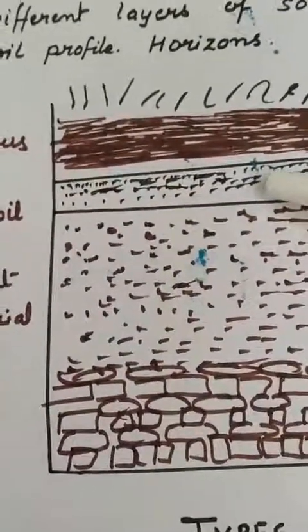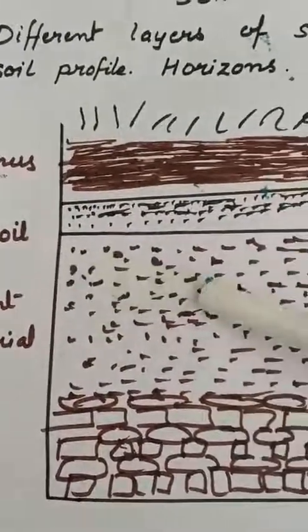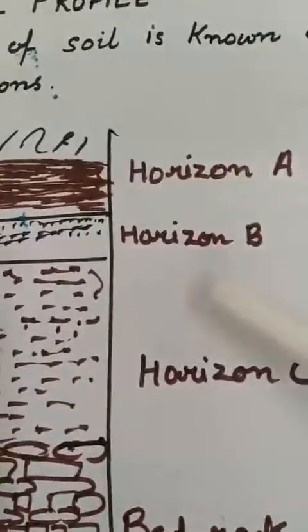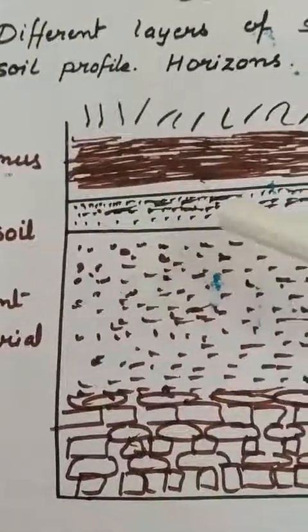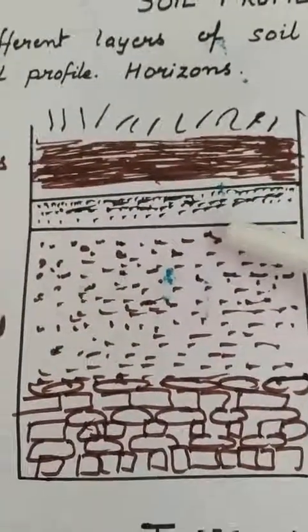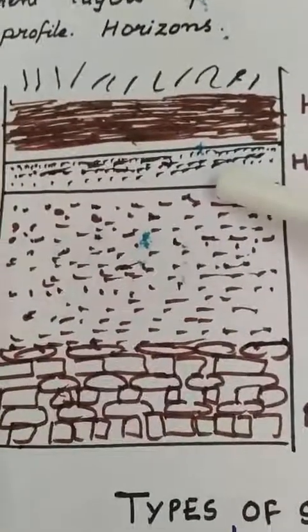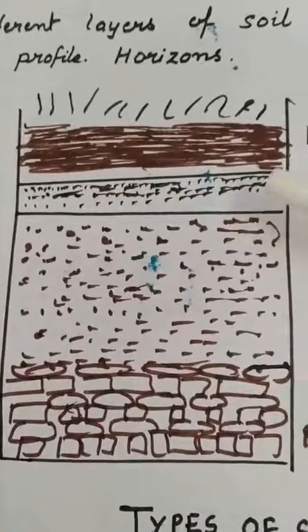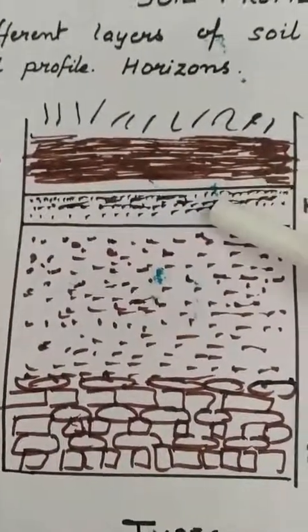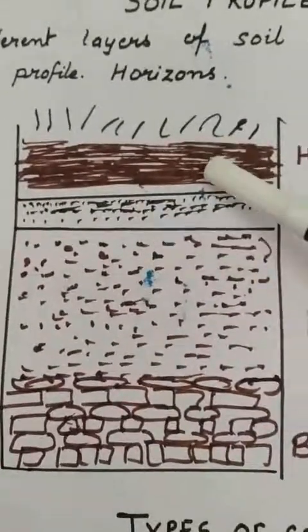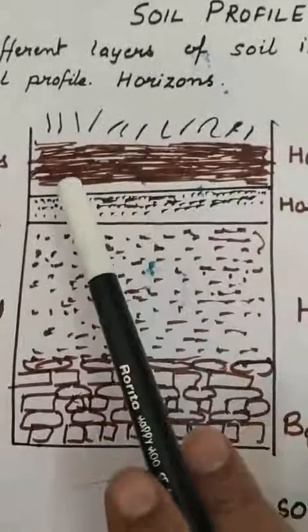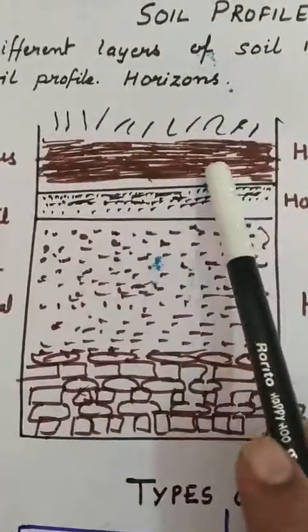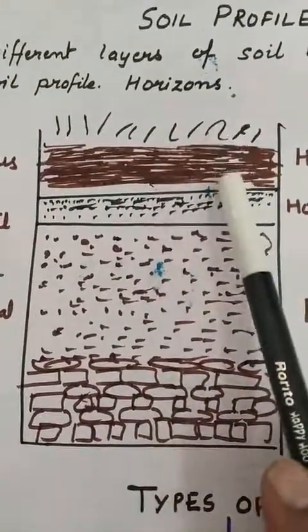So this is known as the subsoil, or horizon B. Now, from this subsoil, with the process of conversion of rocks into small particles, they become more fine, and this makes the topmost layer of the soil, which is the fertile soil.